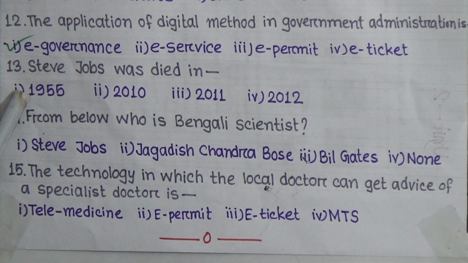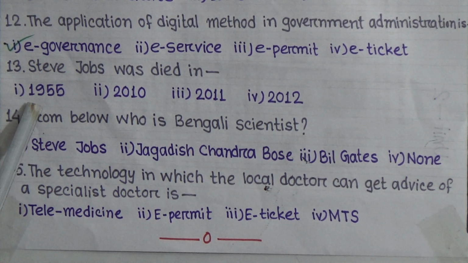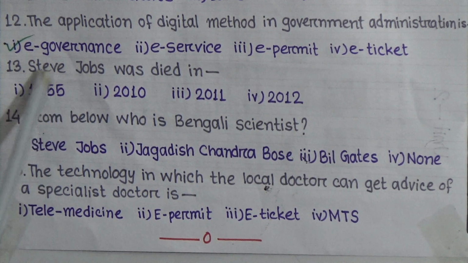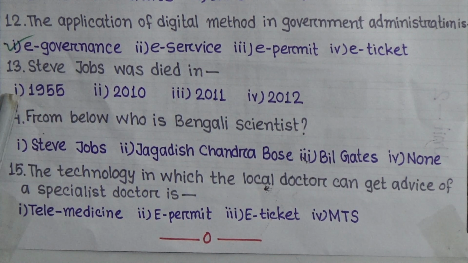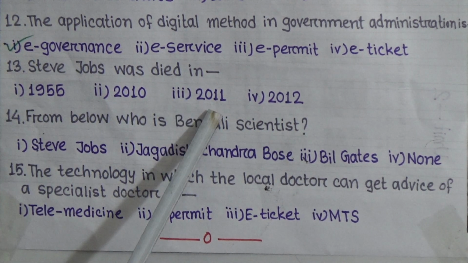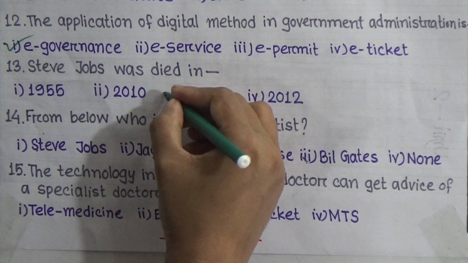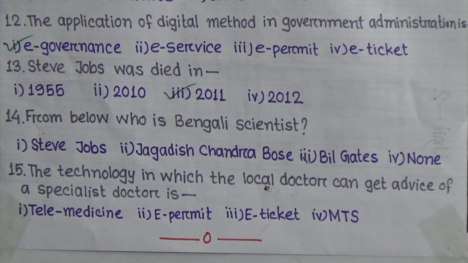Question 13. Steve Jobs died in 1955, 2010, 2011, 2012? Students, do you know when Steve Jobs left us? 1955 is the year when he was born, and 2011 is the year when he died. So it will be option 3, 2011.